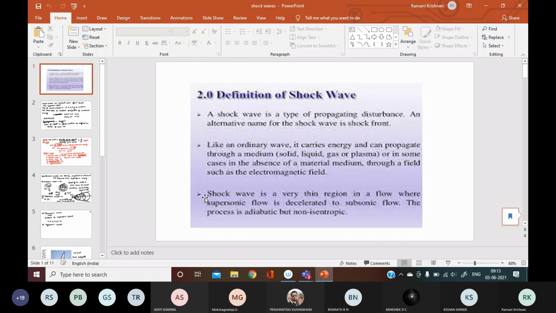Okay. Now, last class I was doing shock waves, and in the shock waves we have seen what the things are. Shock waves are produced whenever there is a disturbance which is traveling with supersonic speed, isn't it? We gave so many examples also. So that was about shock waves.